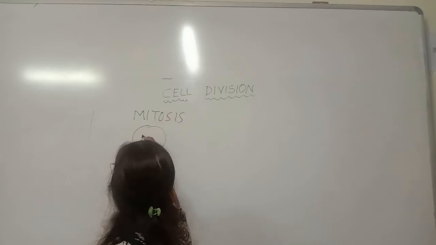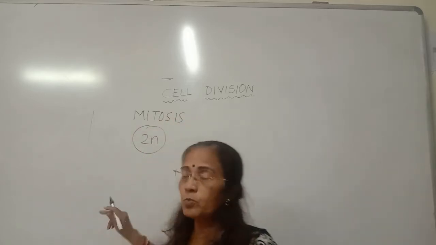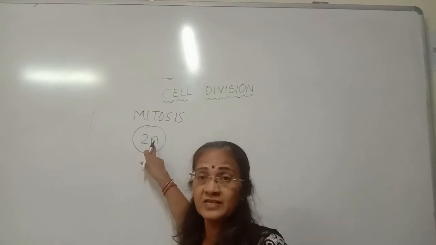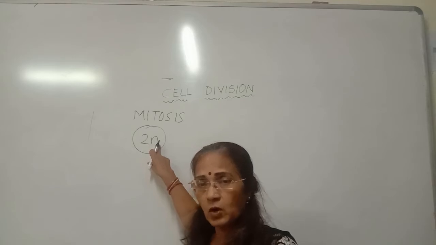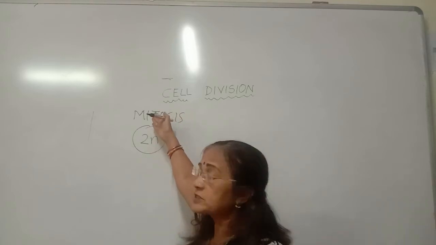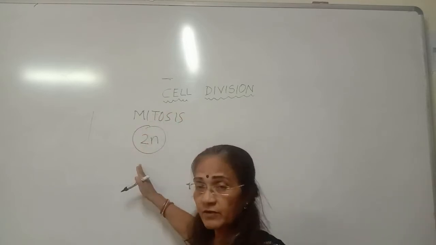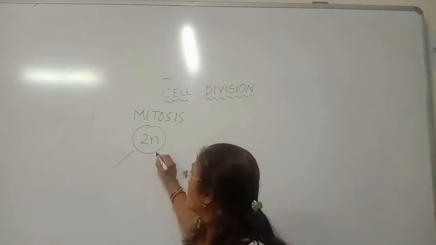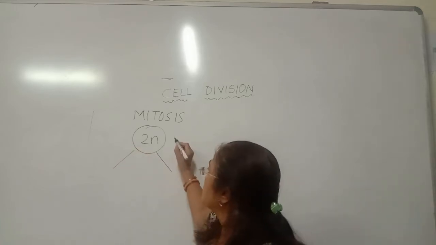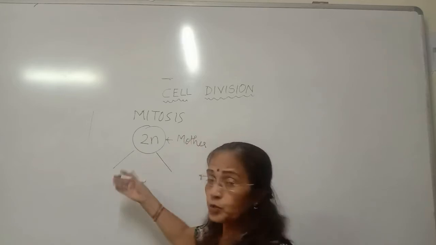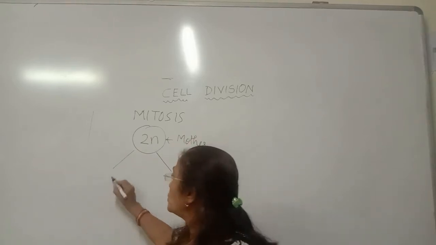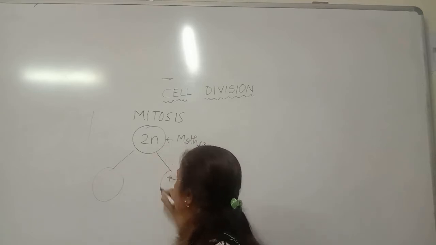Say we have 2n number of chromosomes, where for human beings n is 23. So 2 times 23 is 46. During mitosis, when this cell divides, it is going to form 2 more cells. This is called the mother cell, while the 2 cells which are newly formed are called daughter cells.